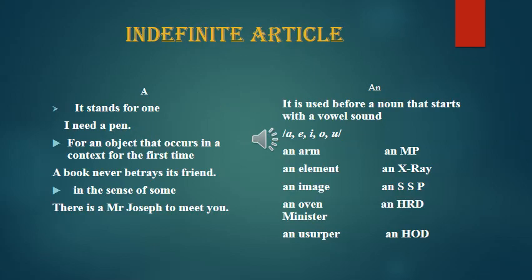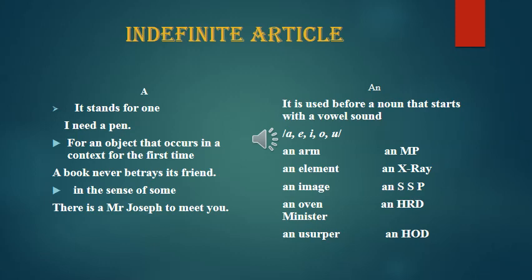Indefinite article A stands for one. I need a pen, means one pen. For an object that occurs in a context for the first time, we use the indefinite article, like "A book never betrays its friend." It is also used for a generalization. So here also we use a.